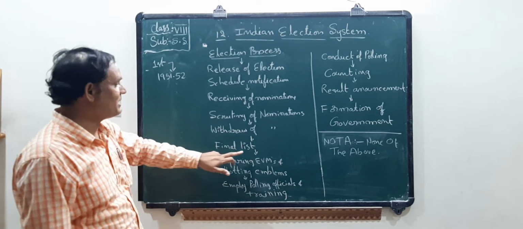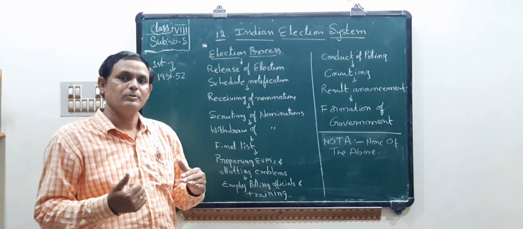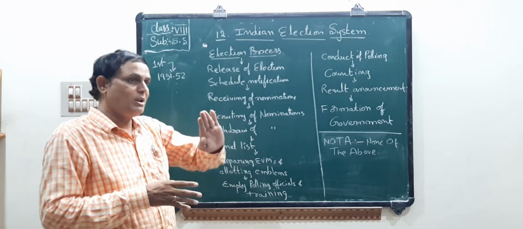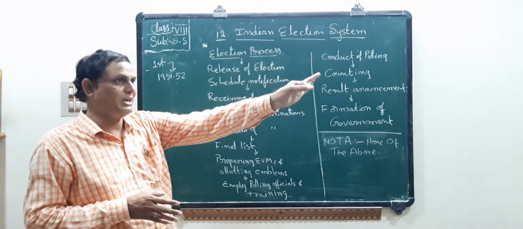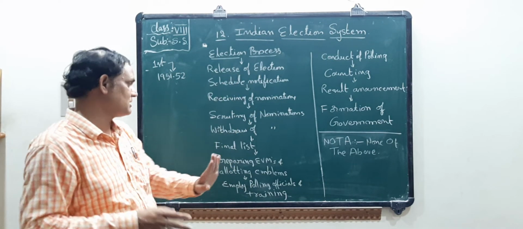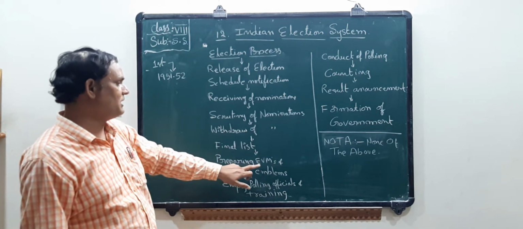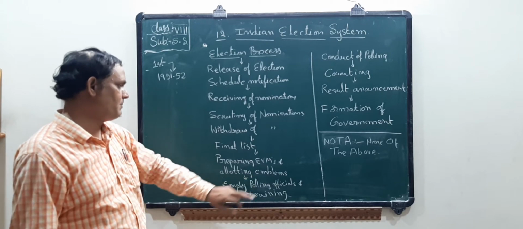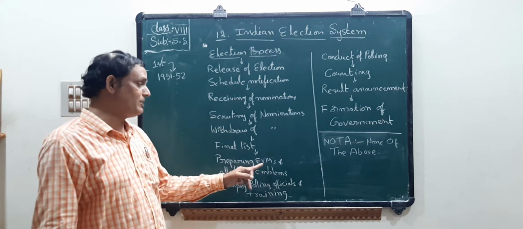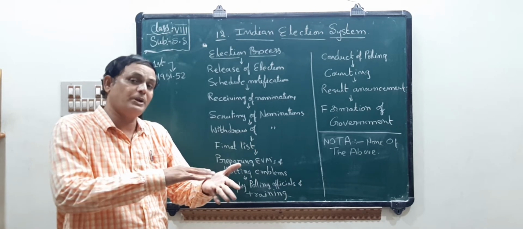Next, the finalist list. After scrutinizing and withdrawals, the Election Commission will announce the finalists: this is the candidate for this constituency assembly, this is the candidate for that one, etc. Next, preparing EVMs and allotting emblems. The task is preparing EVM machines, that means electronic voting machines, and how to operate them.